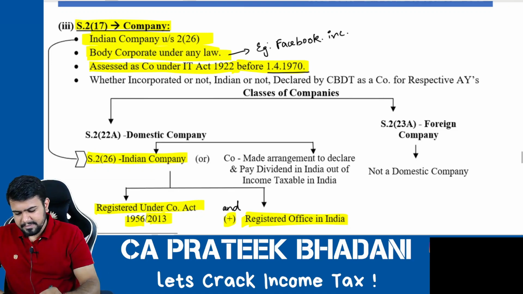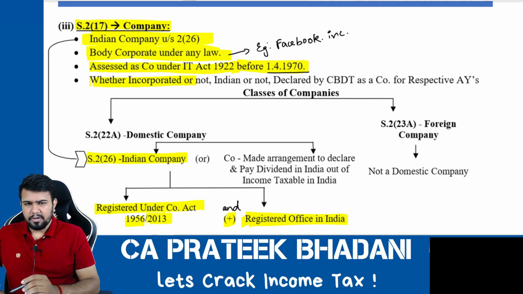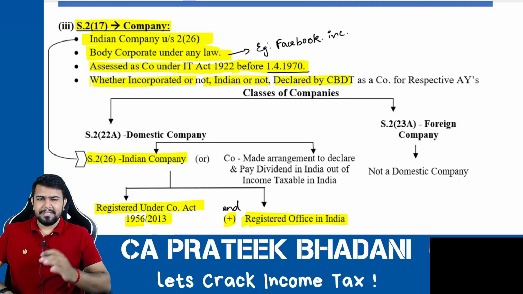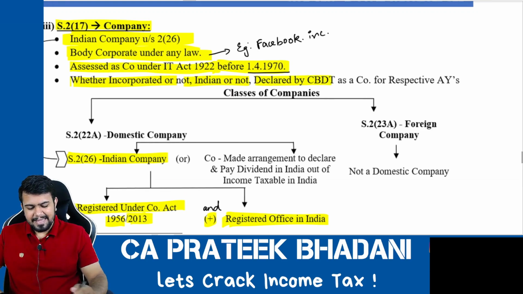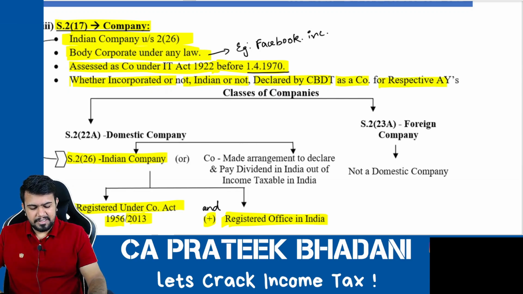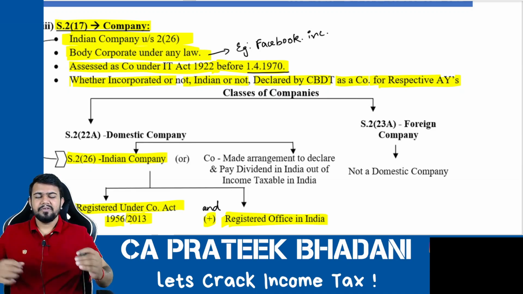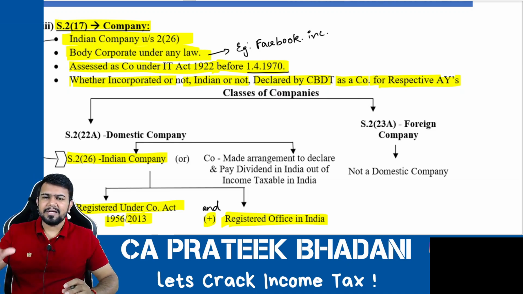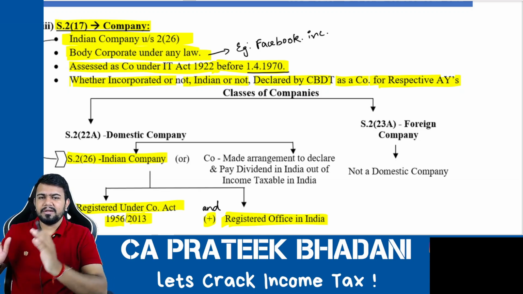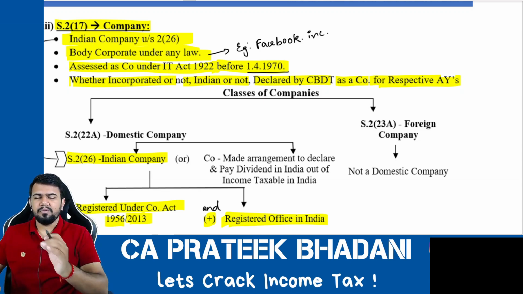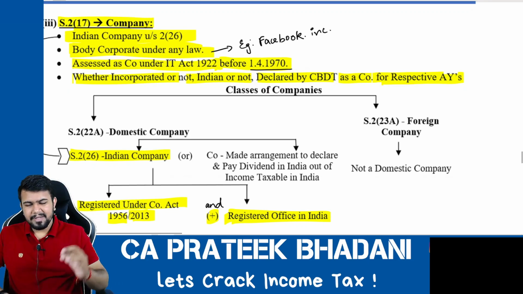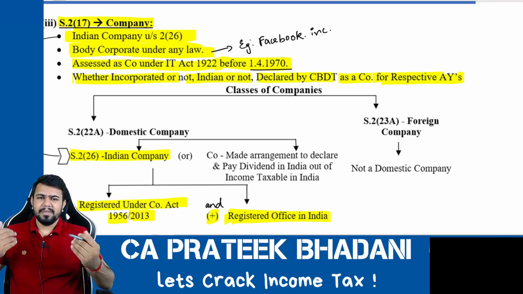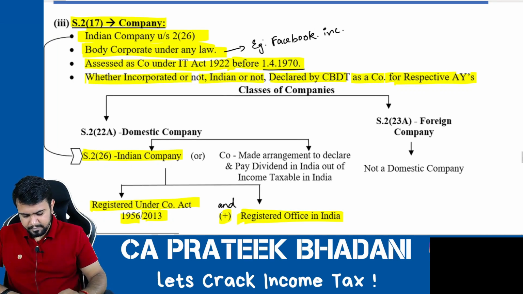Next, whether incorporated or not, whether Indian or not, if an organization is declared by CBDT, that is the Central Board of Direct Taxes, as a company for the respective assessment years, then for those assessment years it will be considered as a company. So if CBDT notifies that this organization will be considered as a company for this year and the next year, then for both the years it will be considered as a company under the income tax law. So if CBDT declares an organization as a company, it will become a company.